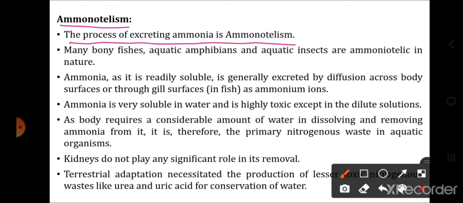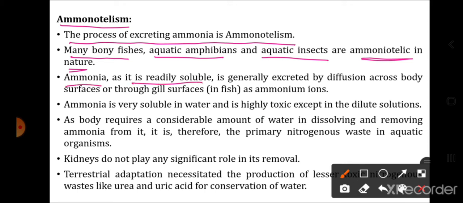And those organisms which remove ammonia as the nitrogenous waste are called ammonotelic organisms. What are the organisms called? They are called ammonotelic organisms. Many bony fishes, aquatic amphibians and aquatic insects are ammonotelic in nature. What are their examples? The bony fishes, the aquatic amphibians and the aquatic insects.